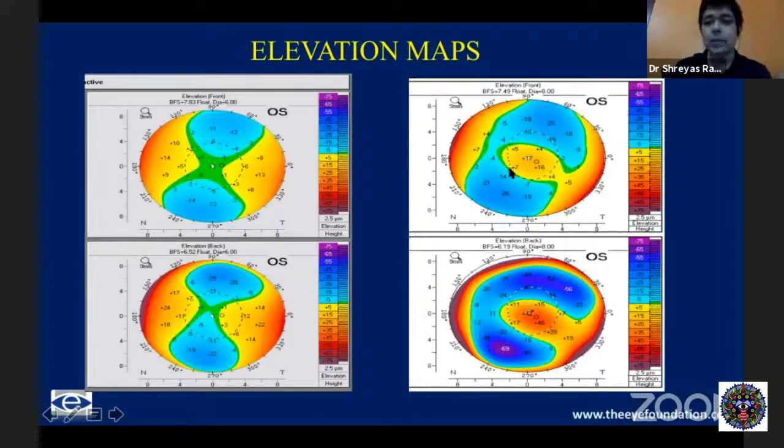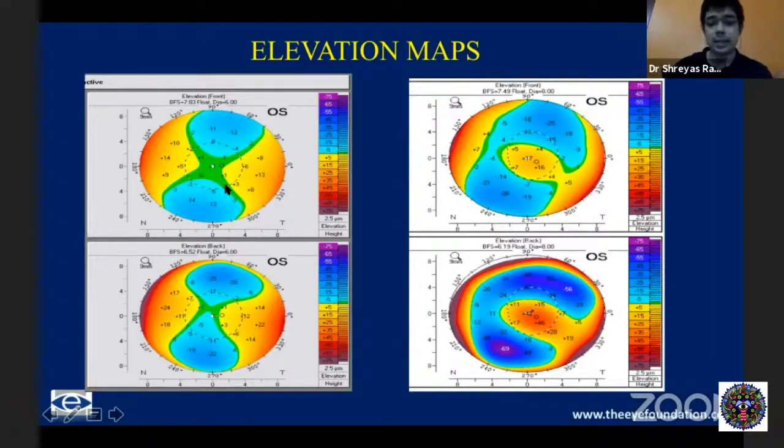Within the central 3 mm zone, if you have anything more than plus 12 in the front, or anything more than 16 or 18 on the posterior surface, these are red flag signs. As you can see here, this is completely normal. It's really the central 3 millimeters that matter. As you go into the periphery, you will have data beyond 12 or 16, like I mentioned, and those are not red flag signs.